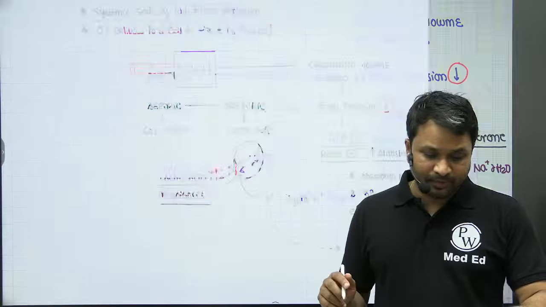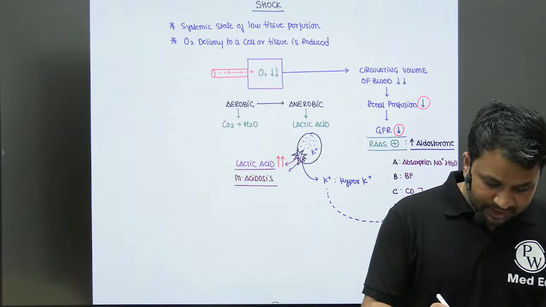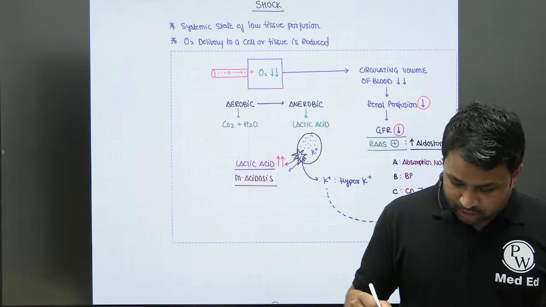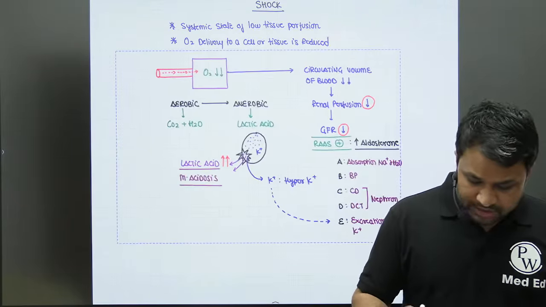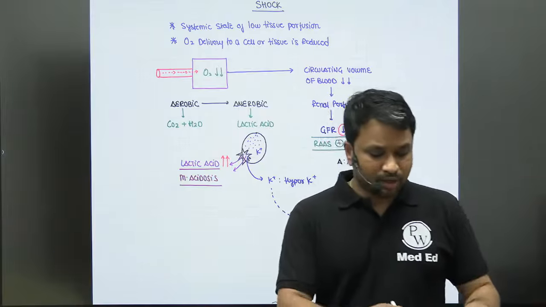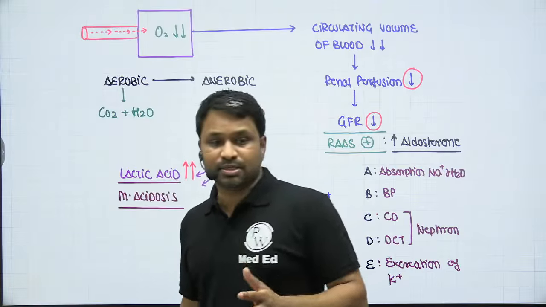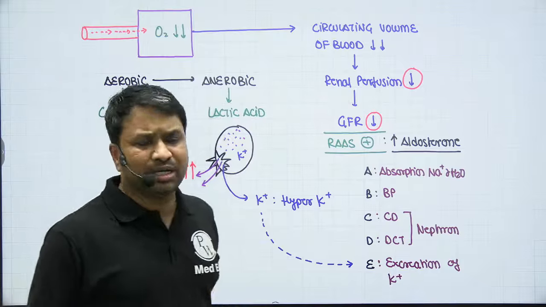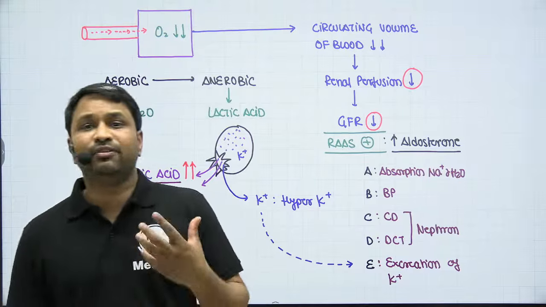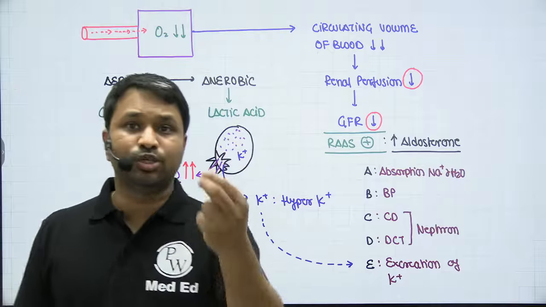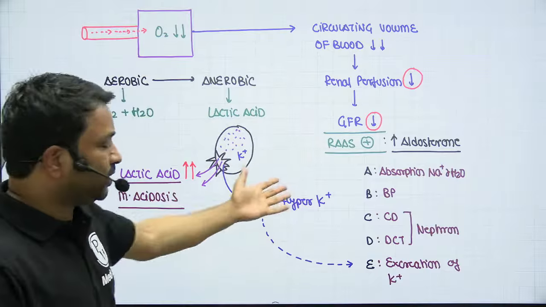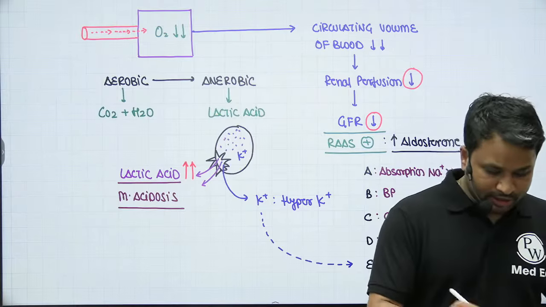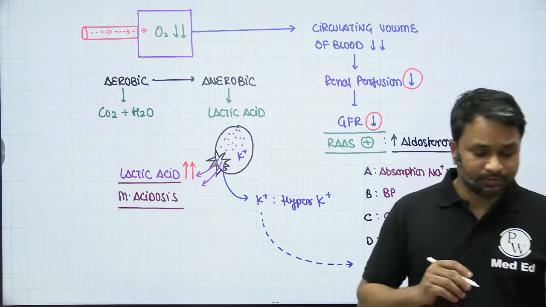Is that clear? Now, this forms a very interesting basis of the compensatory mechanism, because as we continue to talk about shock, we'll talk about various compensatory mechanisms where the body is trying to fight. So the body is a great fighter. The body says, I will not let go so easily. I will fight till the last ounce of my strength. And this is one such example. So this is how you will notice that the patient is still continuing to fight, right?